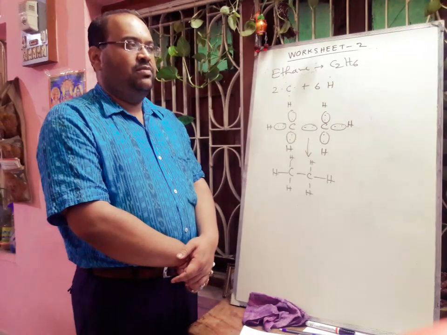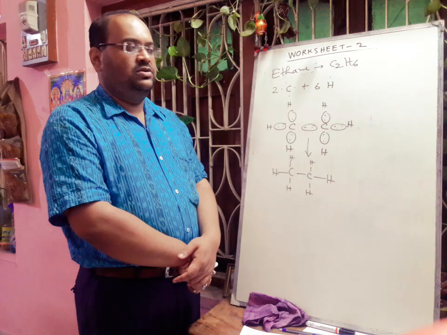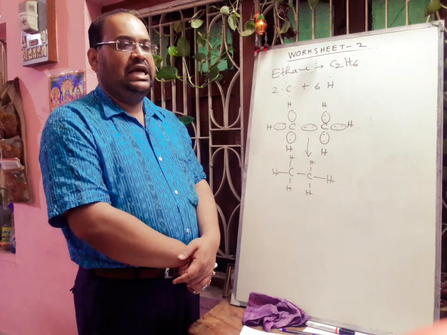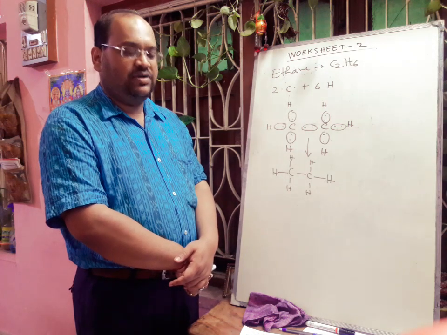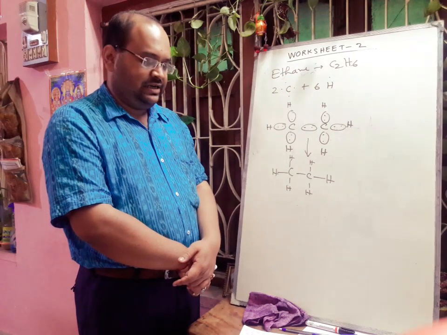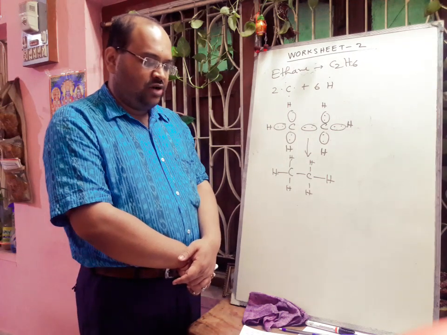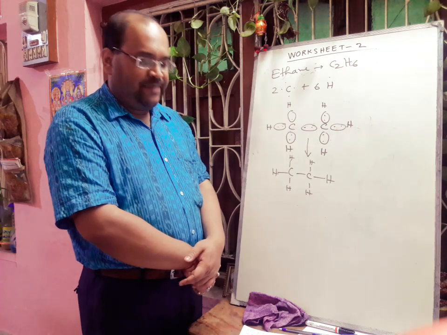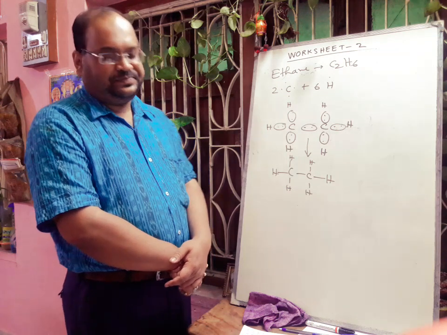Next question, solid KCl is a bad conductor of electricity. We know that potassium chloride is an ionic compound, so here ions are tightly held by a strong electrostatic force of attraction. So there are no free ions in the solid state. That is why solid potassium chloride is a bad conductor of electricity.